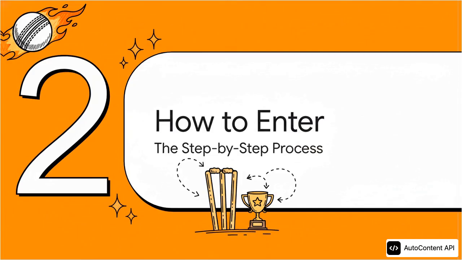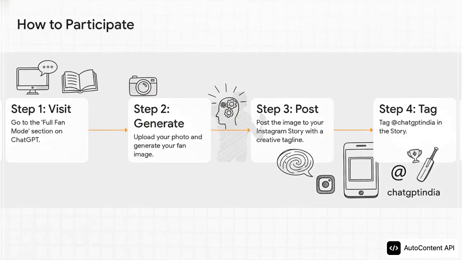Okay, so you're interested? I bet you are. Let's get into the nitty-gritty of how you actually enter. And don't worry, the process is super straightforward. Let's walk through it. Look, it's just 4 simple steps. First up, you're going to go to the full fan mode on ChatGPT. Easy enough? Second, you'll upload your photo and let it generate your new fan image. Now, step 3 is where you gotta shine. Post that image to your Instagram story, but make sure you add a really creative, original tagline. And then finally, step 4, and this is a big one, you have to tag the official account at ChatGPT India. You do all that, boom, you're in the running.